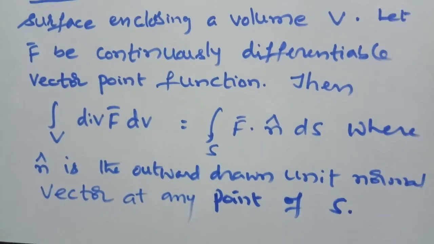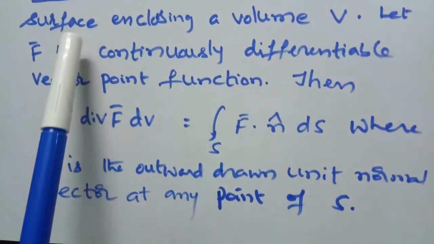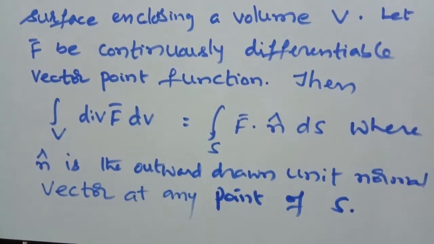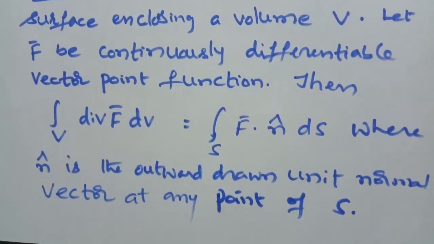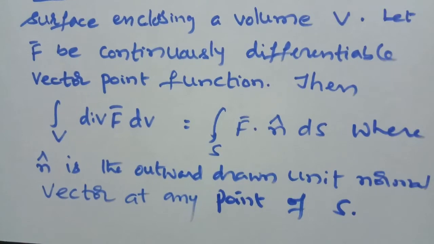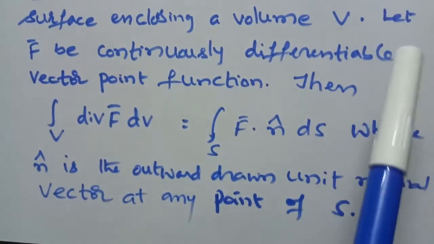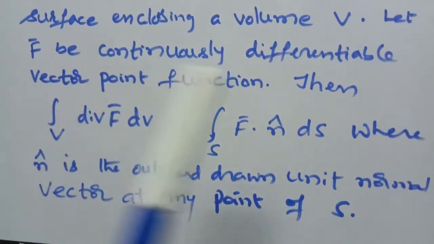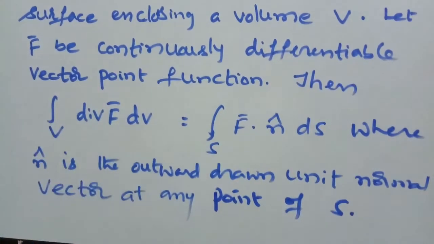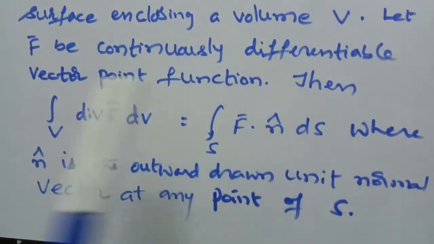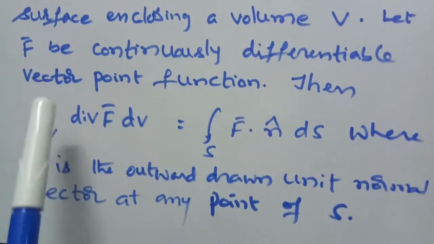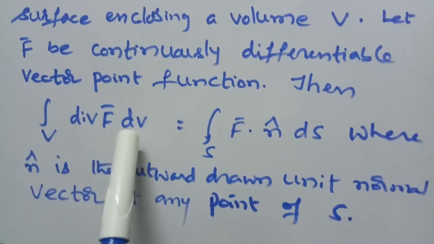Here S is a closed surface which encloses the volume V. That means the volume V is bounded by the surface S. And let F bar be a continuous and differentiable vector point function. Therefore, Gauss divergence theorem states that the volume integration, integral over V div F bar dV,